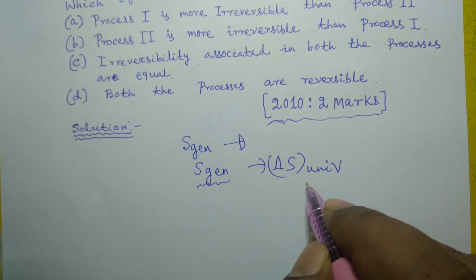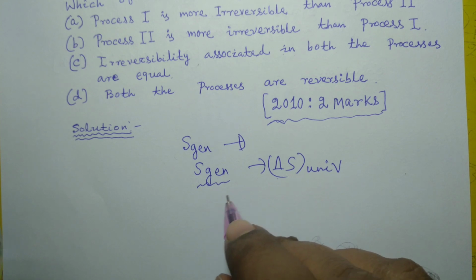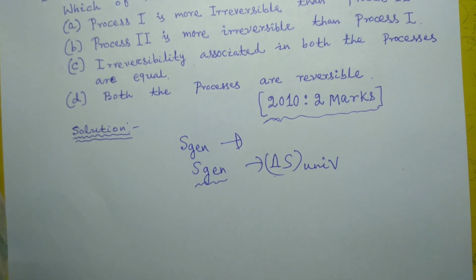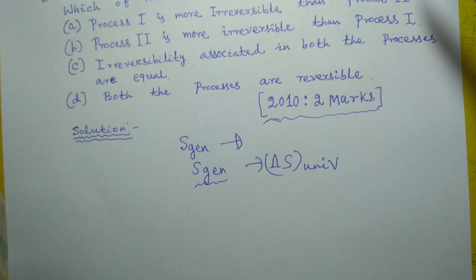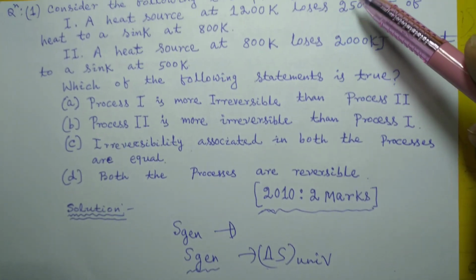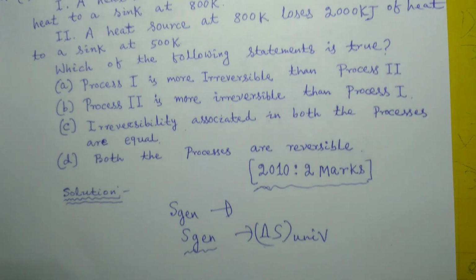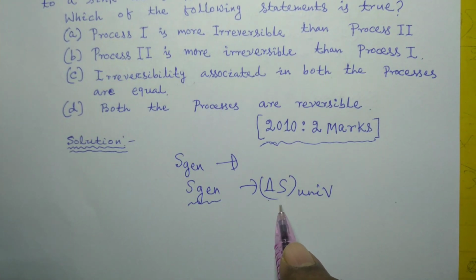Universe means system and its surroundings can be together considered as a universe, and it is always an isolated system. So first thing we must do, we must find out the entropy generation or delta S of universe. Delta S of universe means the change in entropy of universe, that is the system and surrounding, that has occurred during the process.